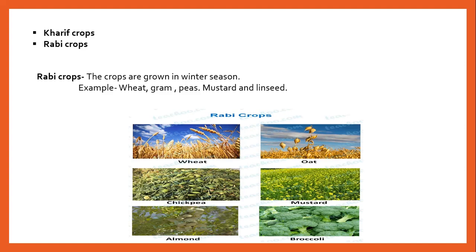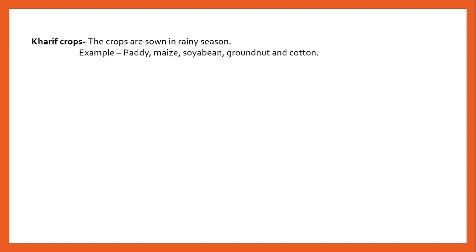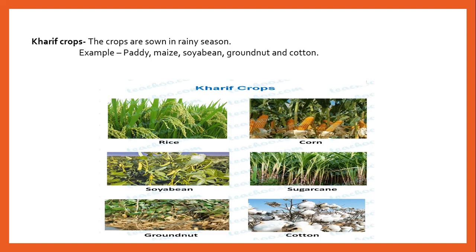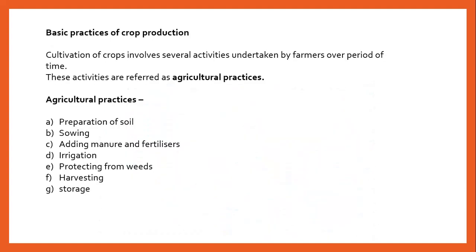For example, wheat, gram, pea, mustard, linseed, all these are Rabi crops. Kharif crops: these crops are grown in rainy season. For example, paddy, maize, soybean, groundnut, cotton. These are the examples of Kharif crops.